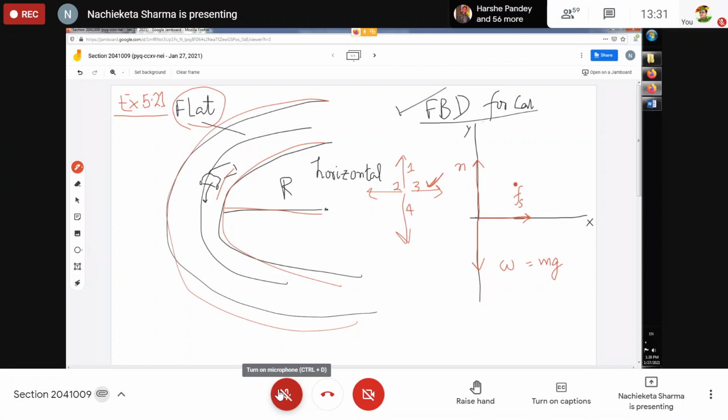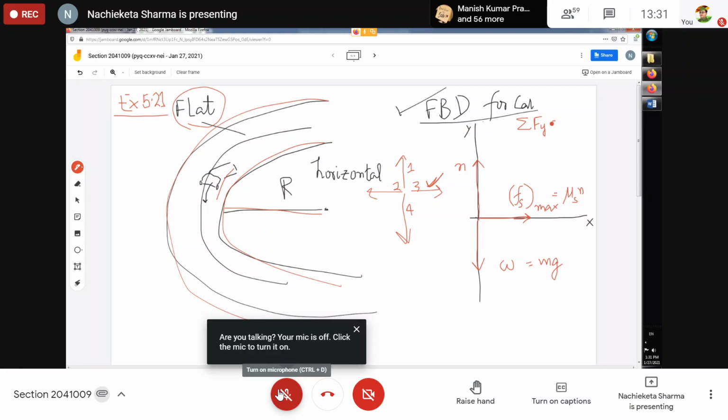Now this force of static friction has a maximum value. That is known as Fs maximum, and that is equal to mu s N. So the force of static friction can reach a maximum value, Fs maximum equals mu s N. Along the y-axis there is no acceleration, so I will apply Newton's first law: sum of all Fy is equal to 0.